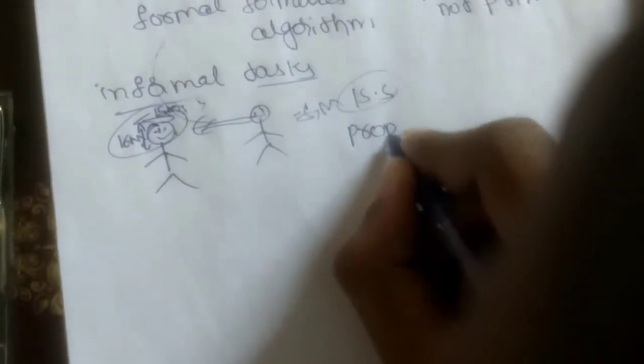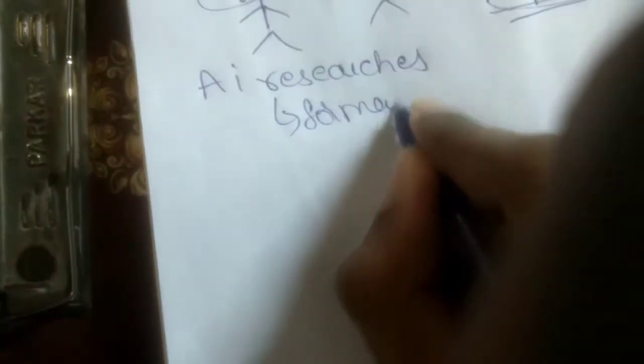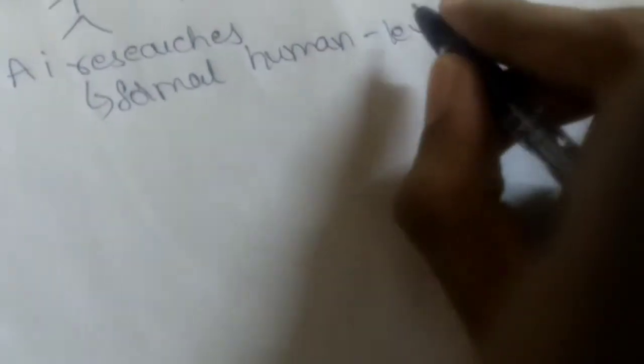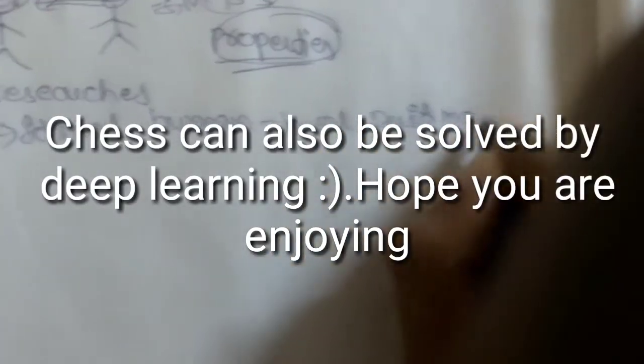You cannot specify the properties, right? There are so many models of pen, so it cannot specify the properties. So many AI researchers have this task: we can solve formal problems at human-level accuracy, guys. You can do it definitely, like playing chess or playing Atari. We can just define some set of rules and you can get this done.